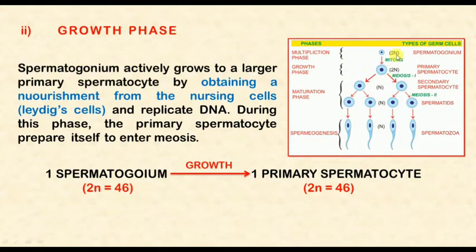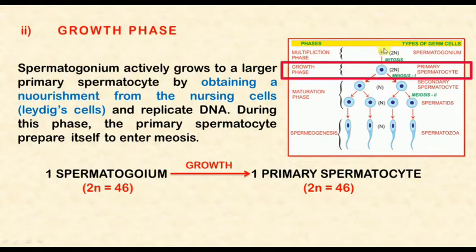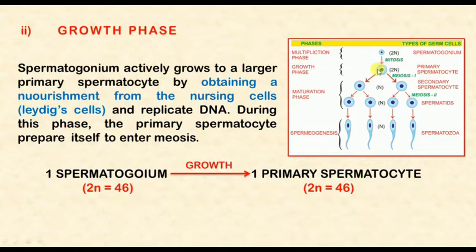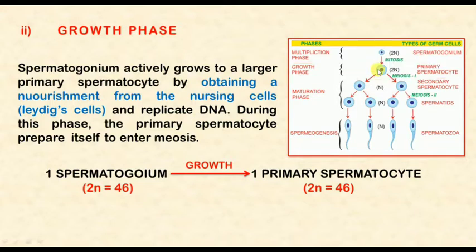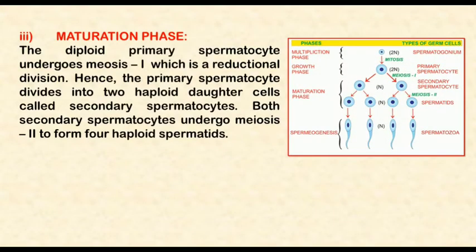Here is the growth phase. You can see that smaller spermatogonia are converted into larger primary spermatocytes after absorbing nourishment from the nursing cells or the Sertoli cells. Next, the third phase is the maturation phase.